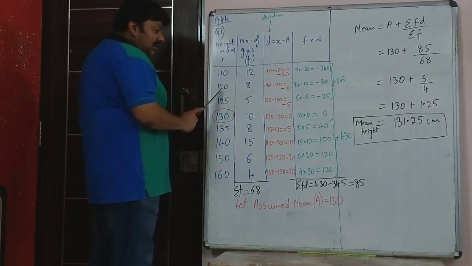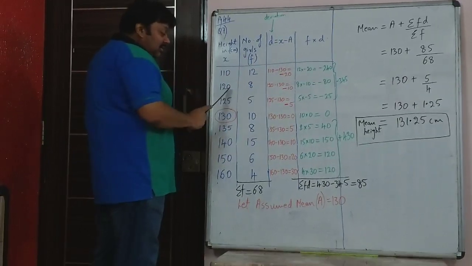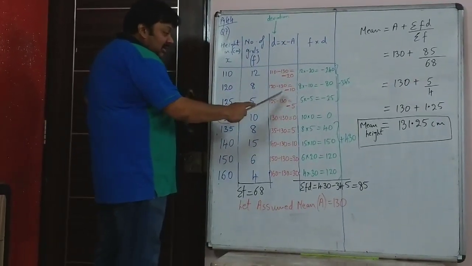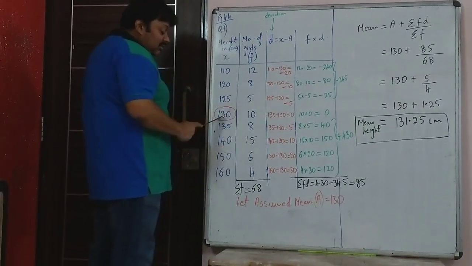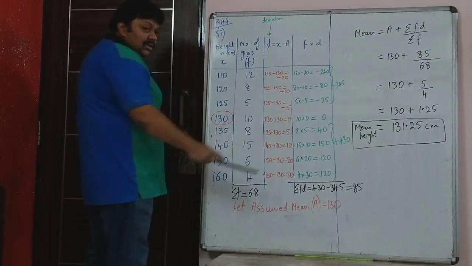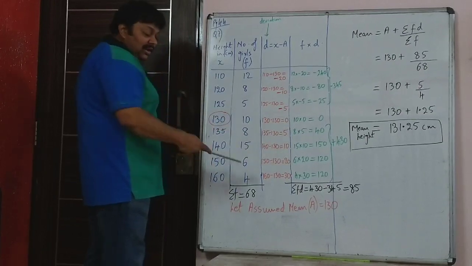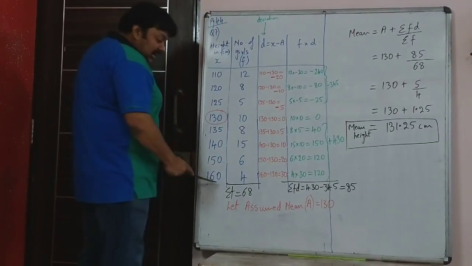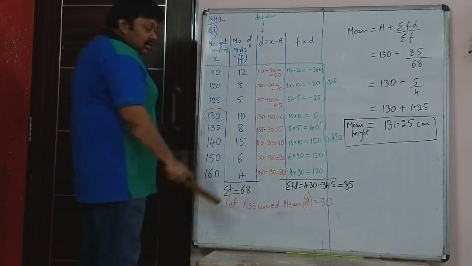Minus 20. 120 minus 130, that is minus 10. Then 125 minus 130, minus 5. 130 minus 130, 0. 135 minus 130, and so on. The last one is 160 minus 130, that is 30.